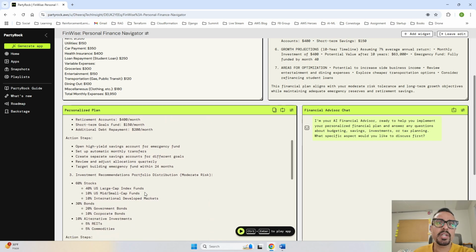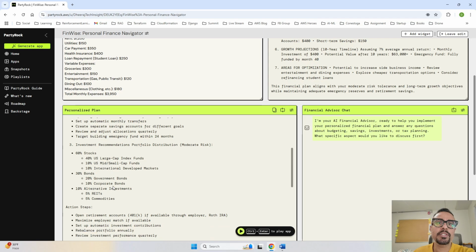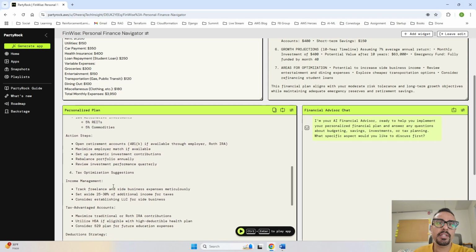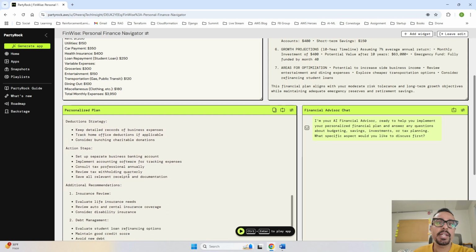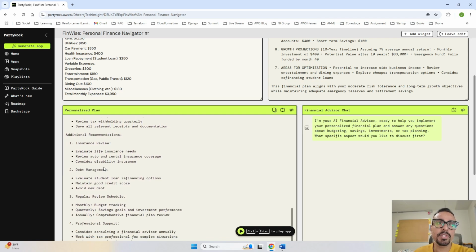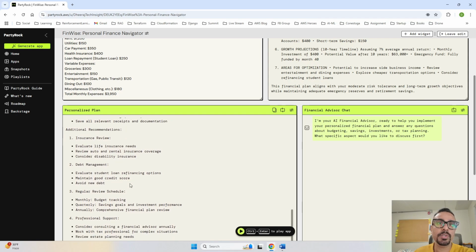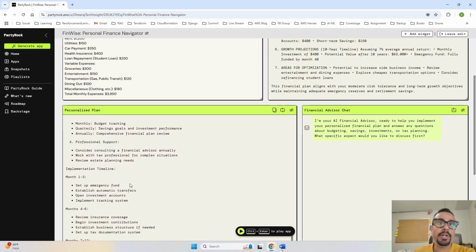Then action steps, investment, so it says 60% stocks, 40% for large cap index. Action steps again. Then income management, how you can manage your income. Then additional recommendations, like before taking any insurance, you should review it, what kind of insurance it is, life insurance or other kinds of insurance, and what is going to be the auto renewal. And then debt management, regular review, implementation timeline.